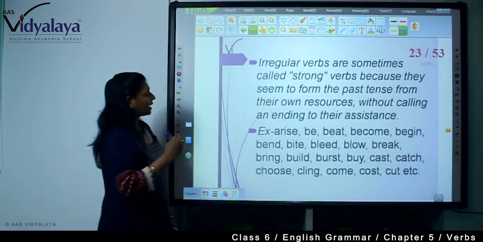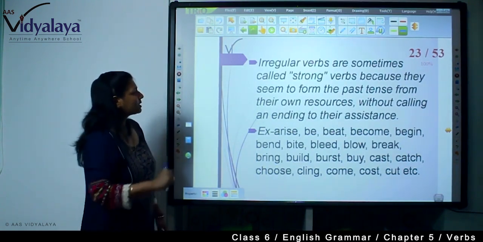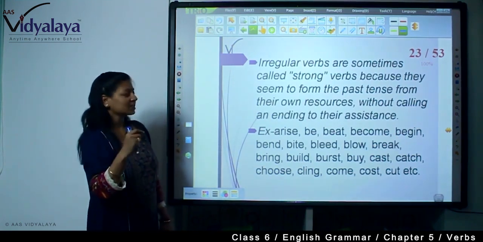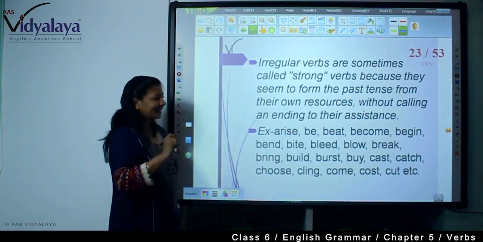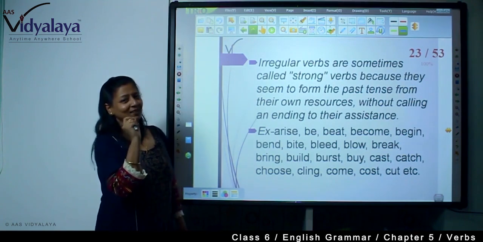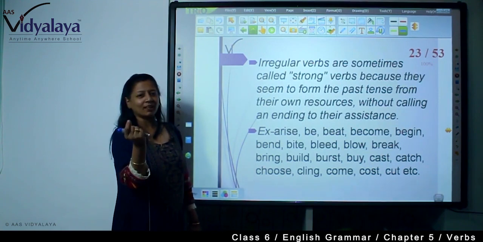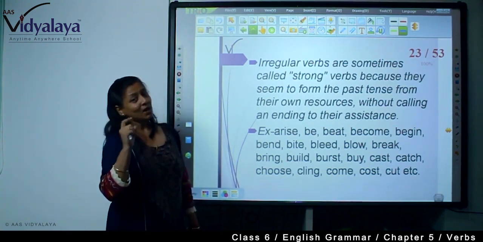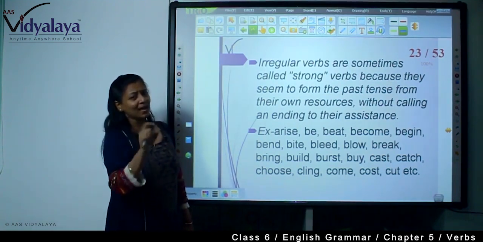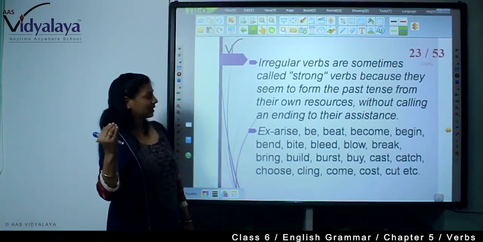Irregular verbs are sometimes called strong verbs because they seem to form the past tense from their own resources, without calling on an ending to assist them. They just change the vowel, and they keep it as simple as the main verb is. So they are not depending on something else.